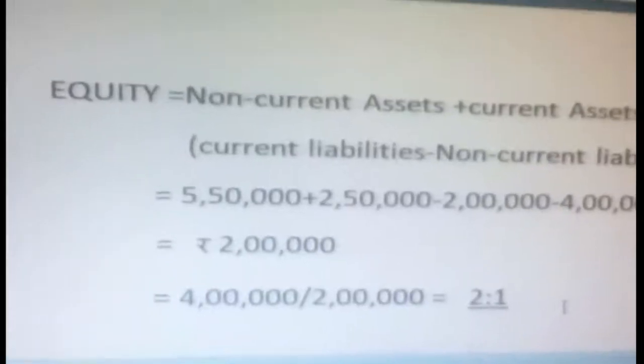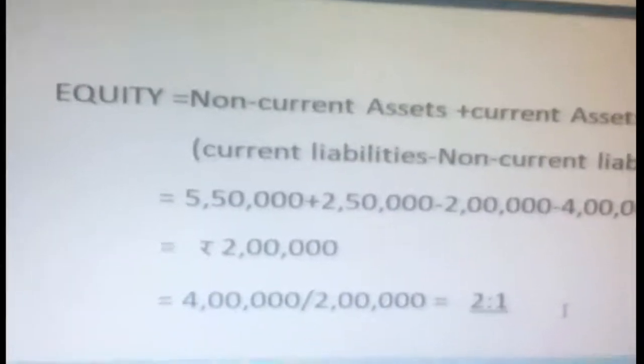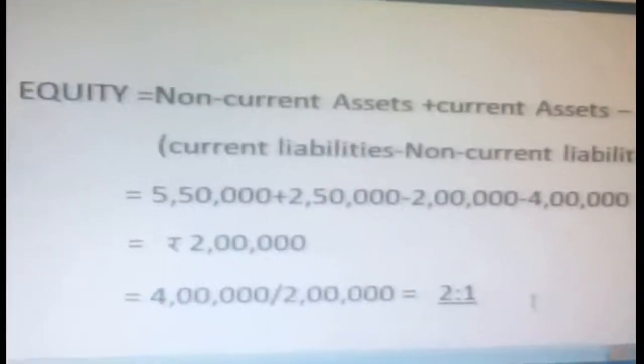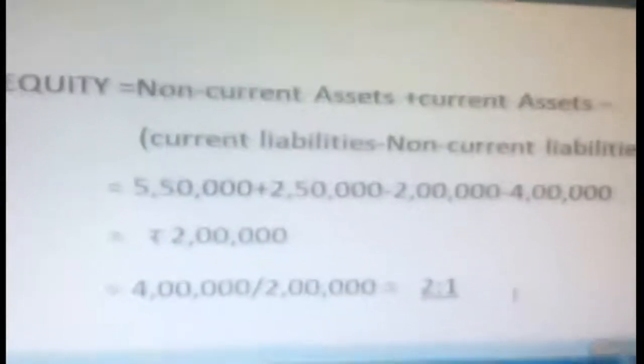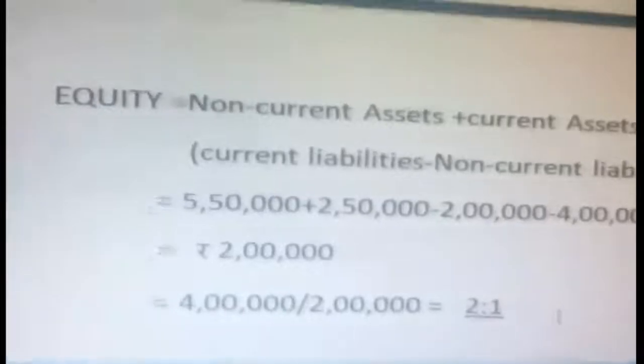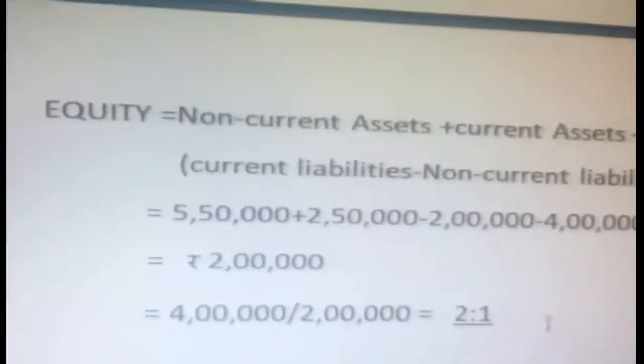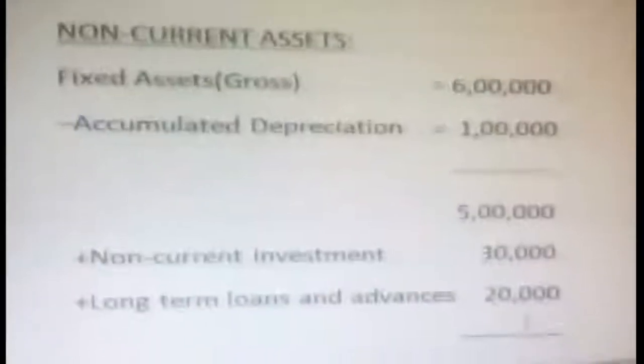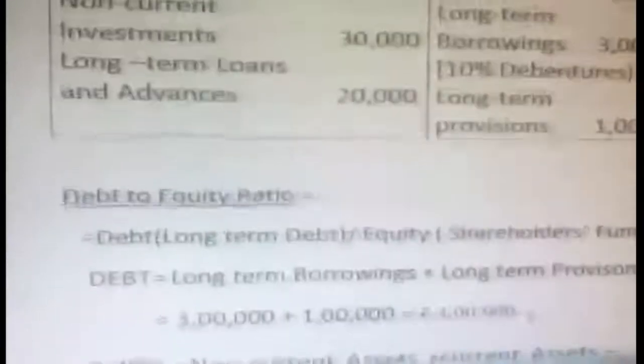Now we are going to substitute debt divided by equity. What is our debt? 4 lakhs, and equity is 2 lakhs. So we got the answer 2:1. This is very easy for calculation: no fraction, no decimal, so you can easily calculate. I'll show you once again. This is the way you have to work it out. So working notes are very important.